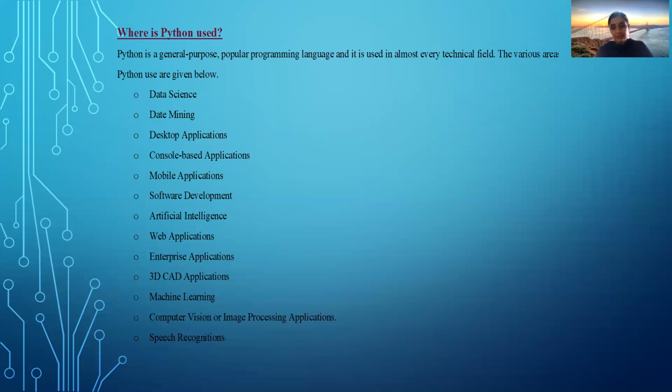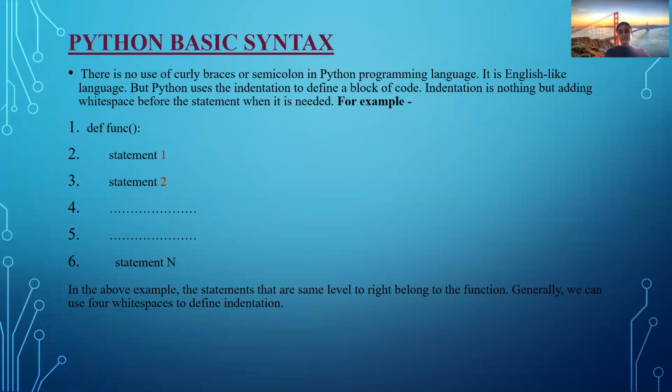Then come to the next point: Python basic syntax. What is the Python syntax? There is no use of curly braces or semicolons in the Python programming language. Other programming languages use semicolons and curly braces. It is just like the English language. But Python uses indentation to define a block of code. What is indentation? Indentation is nothing but adding spaces before a statement when it is needed.